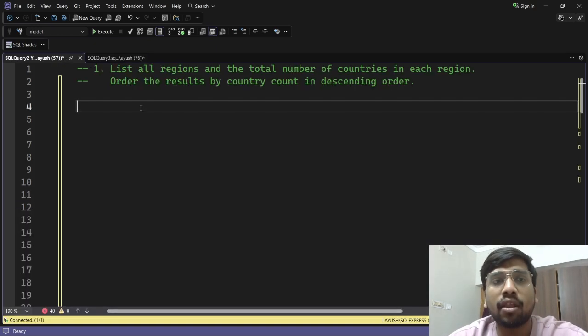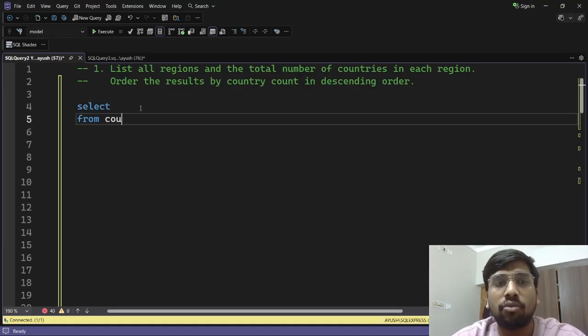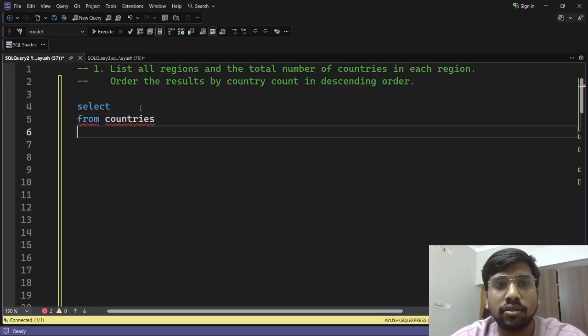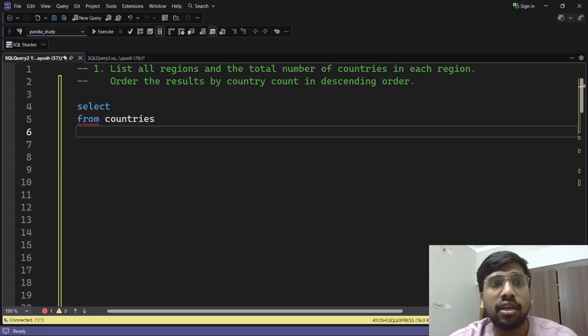countries table. Okay, so let's start. So we do first select from countries. Select from countries. Okay, I have to change the database, I mean. Okay, from countries. Now, this is one thing that you need to keep in mind while you're working in MS SQL. Always choose the correct database where you have stored your data. Initially, you can see in the left hand side top corner that there's a drop down list from which you can select your database name.